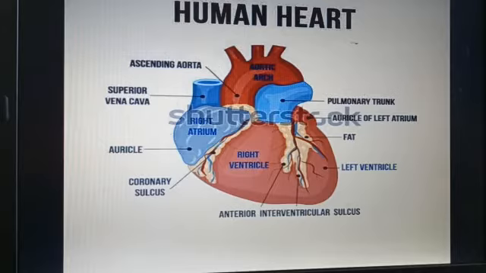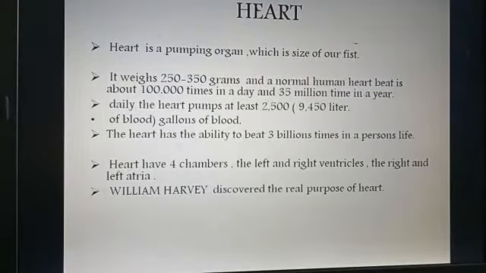It pumps blood through the vessels of the circulatory system, and on daily basis, the heart pumps at least 2,500 gallons of blood. It means 9,450 liters of blood per day. And the heart may beat 1 lakh times in a day. And we thank William Harvey who discovered the real purpose of heart.